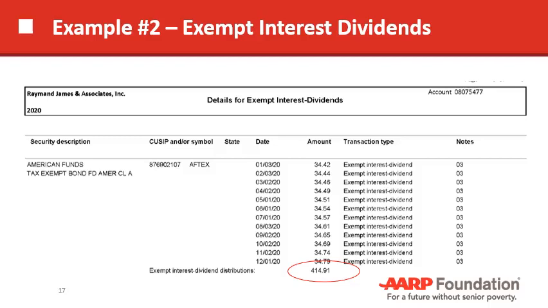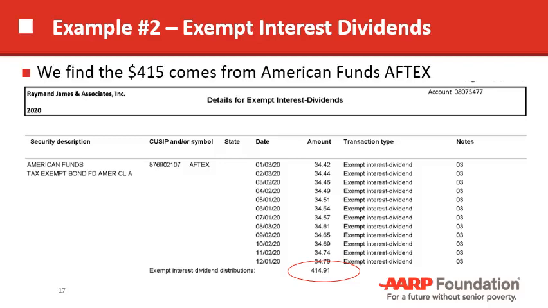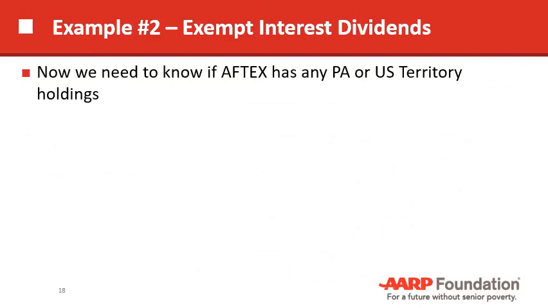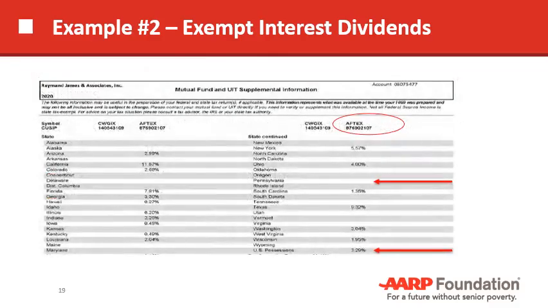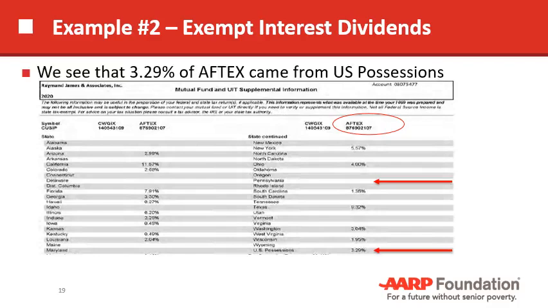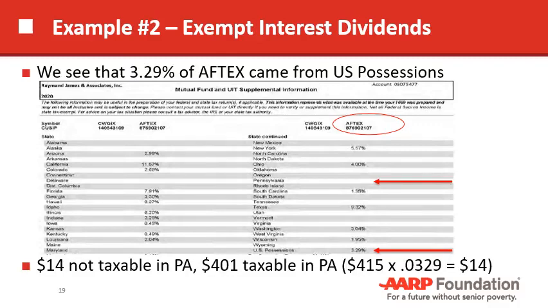Okay, we know it came from there, but how much is from Pennsylvania or federal sources? You have to go further into the broker statement, diving deep. You're going to look for something called maybe mutual fund supplemental information, interest by state and territory. Here's an example where we find the AFTEX fund. Nothing came from Pennsylvania, 3.29% from US possessions. So you can do the math and figure out that $14 isn't taxable in Pennsylvania.